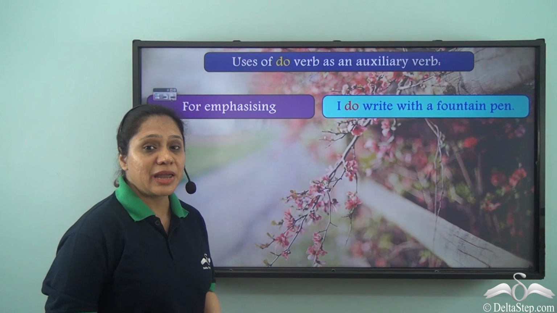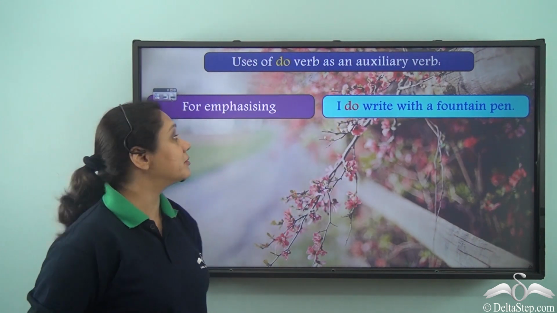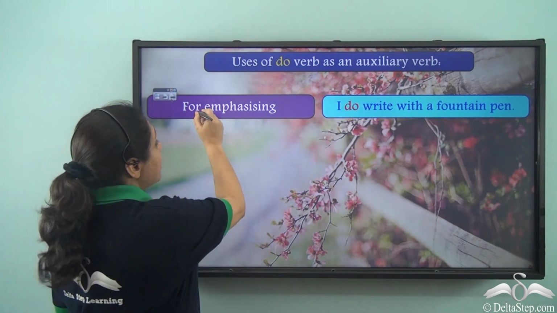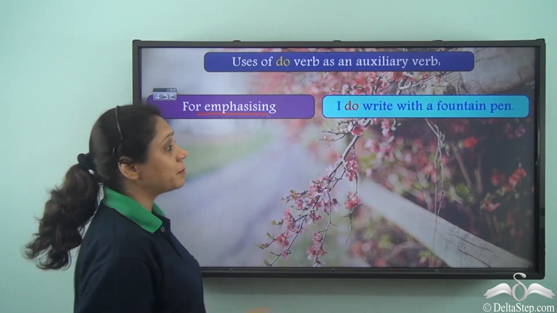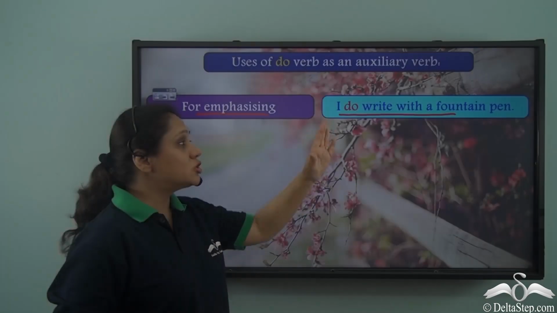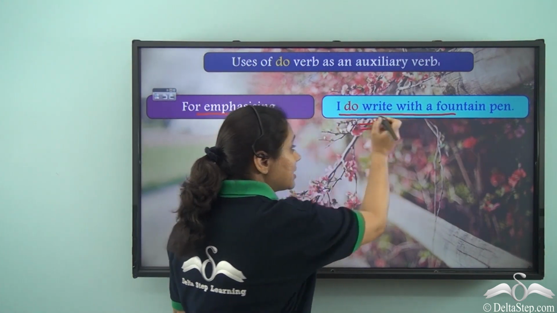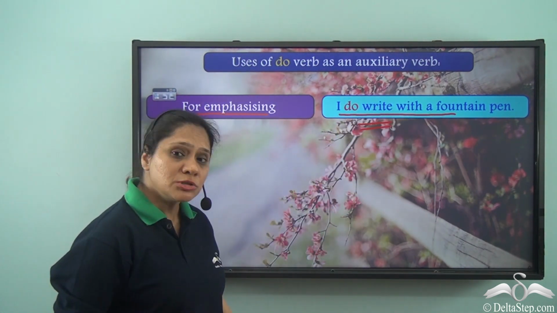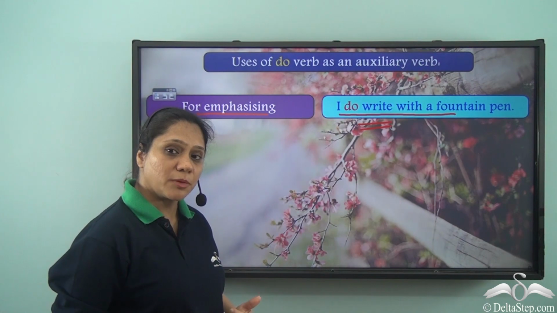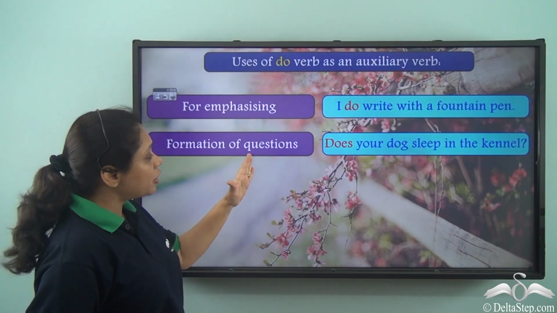Now let us look at the various uses of the do verb as an auxiliary verb. We use it for emphasizing. For example, I do write with a fountain pen. So you will notice that in this sentence, write is the main verb and we have used it in its base form.